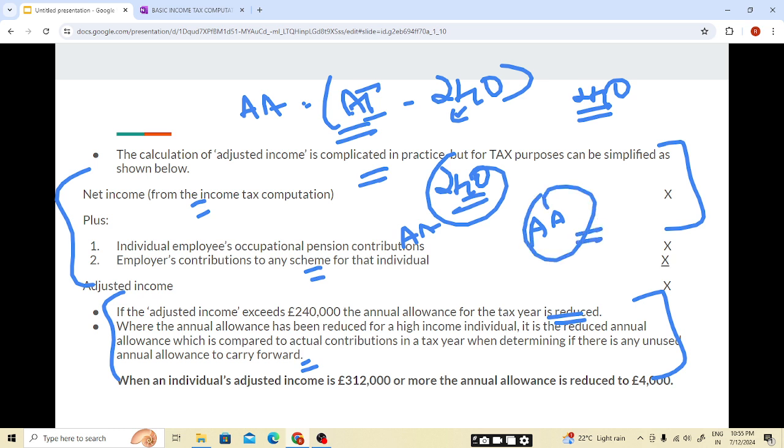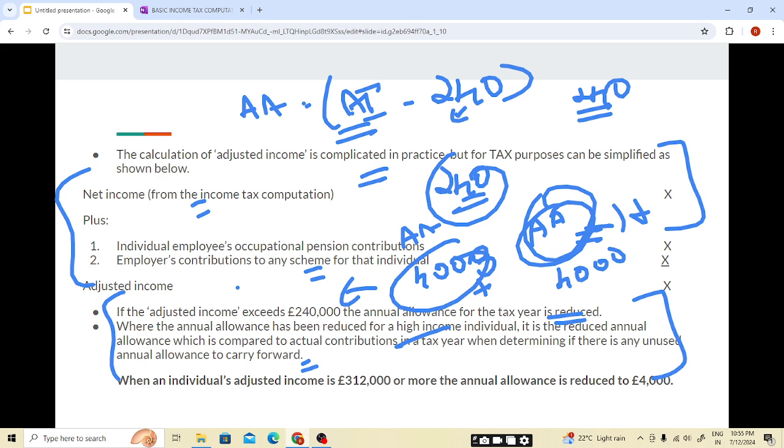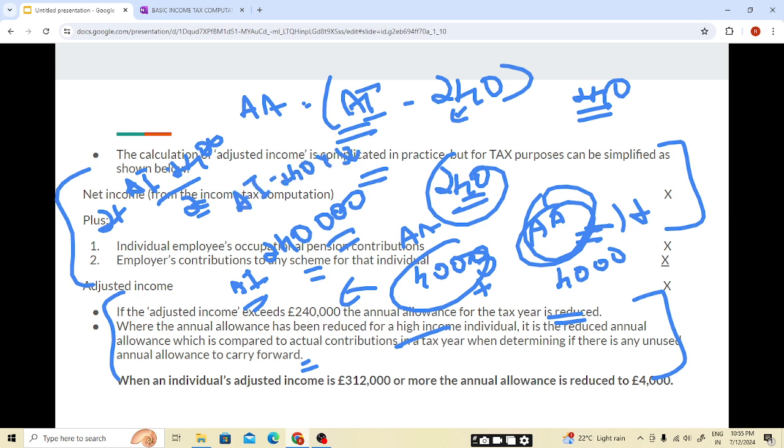So now we'll be using this amount, not the 40,000. We'll be using this amount plus the previous 3 tax years brought forward. This 40,000 will be increased by the previous 3 tax years, and this 40,000 will be reduced if our adjusted income is more than 240,000. But by what amount? AI minus 240 divided by 2, or AI minus 240 into 50%, students. By this amount you will reduce this 40,000 amount. We'll be solving questions so that you have a good understanding, students.